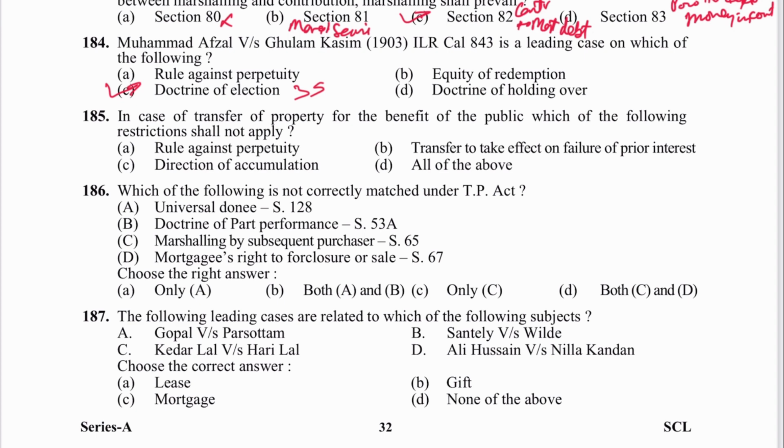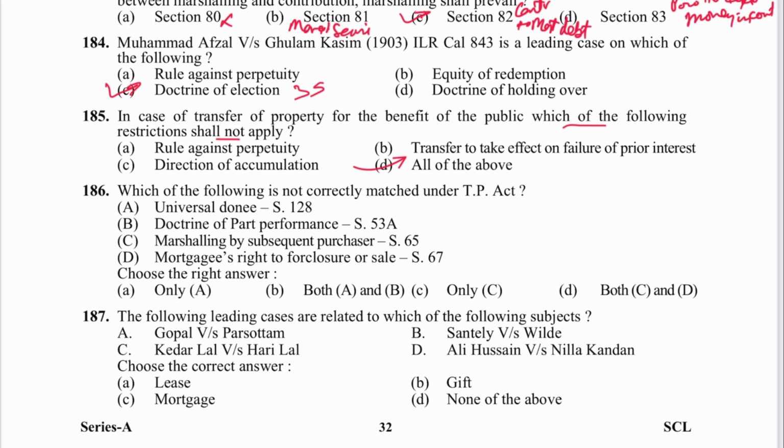Next is 185. In case of transfer of property for the benefit of the public, which of the following restrictions shall not apply? Perpetuity will not apply. Transfer to take effect on failure of prior interest will not apply. Direction of accumulation will not apply. So all of the above, D is the answer.